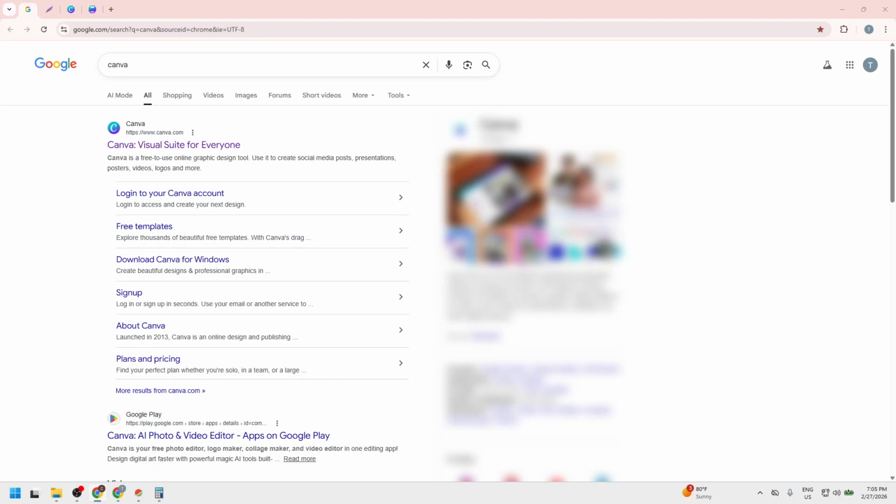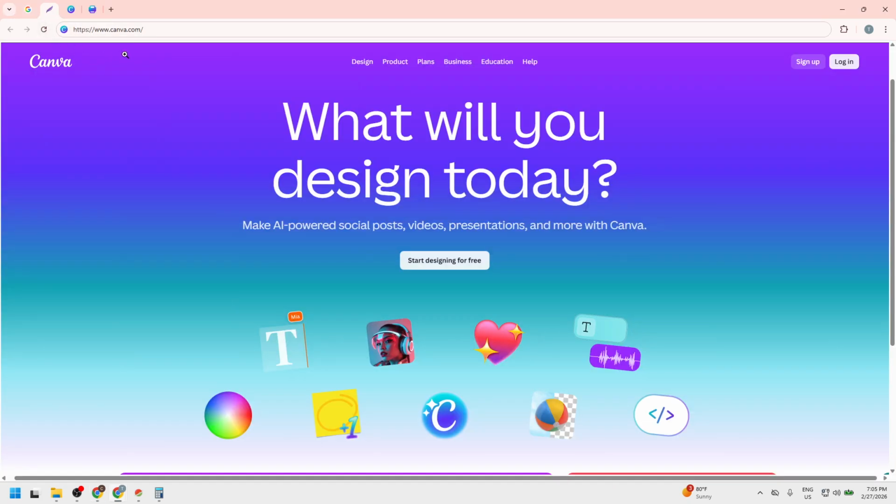In today's video, I'm going to teach you how to add image borders in Canva. Start by opening your web browser and searching for Canva. In the results, look for the official Canva website. It should clearly say canva.com and take you to a familiar design dashboard once you're logged in. Avoid any lookalike links or ads that don't lead to the main site. Click the correct link to open Canva.